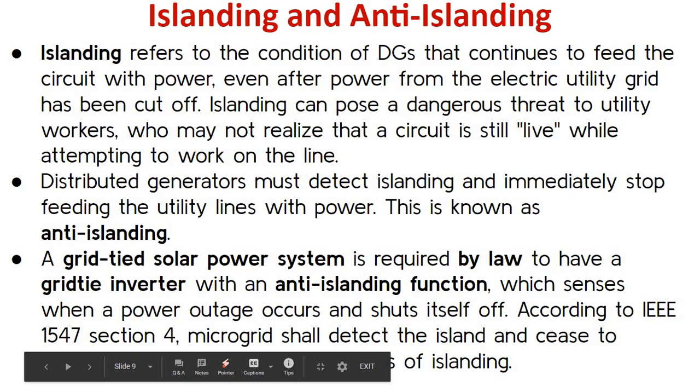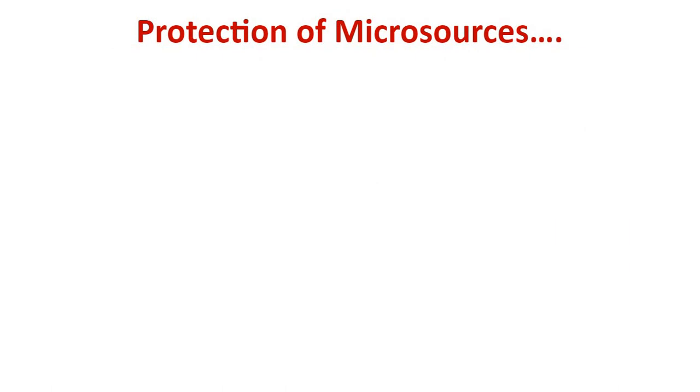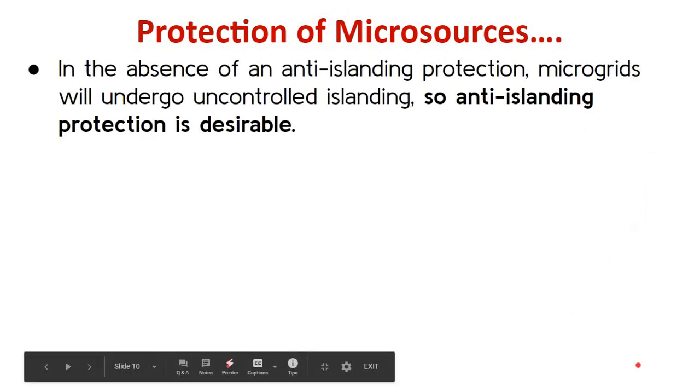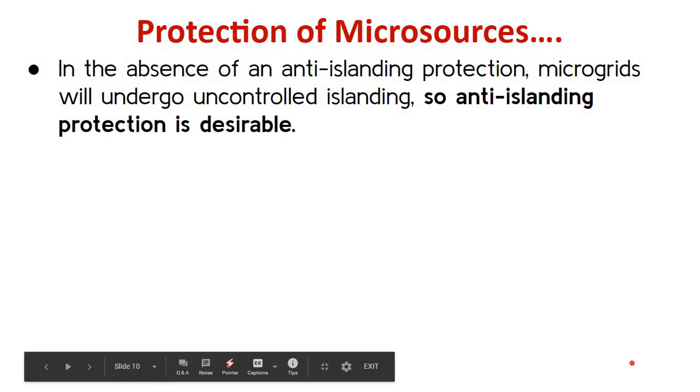According to IEEE 1547 section 4, every microgrid shall detect islanding and cease to energize the grid within 2 seconds of islanding. So within 2 seconds, the microgrid should physically disconnect from the utility whenever there is islanding. In the absence of islanding protection, microgrids will go into uncontrolled islanding. So that is why we need anti-islanding protection.